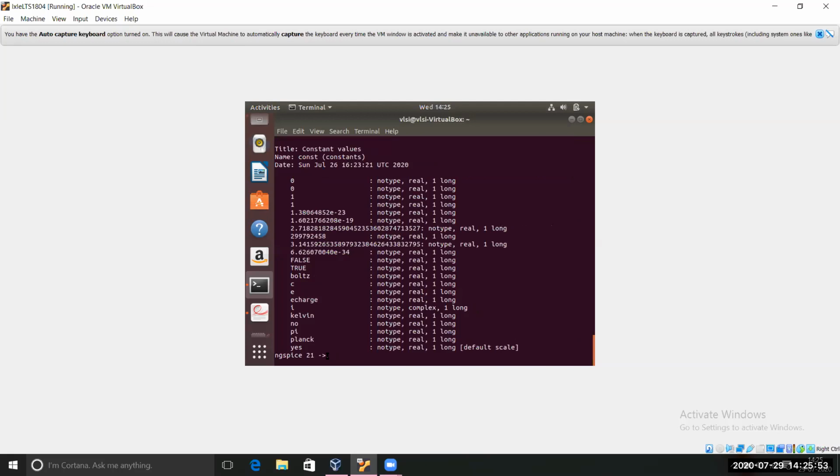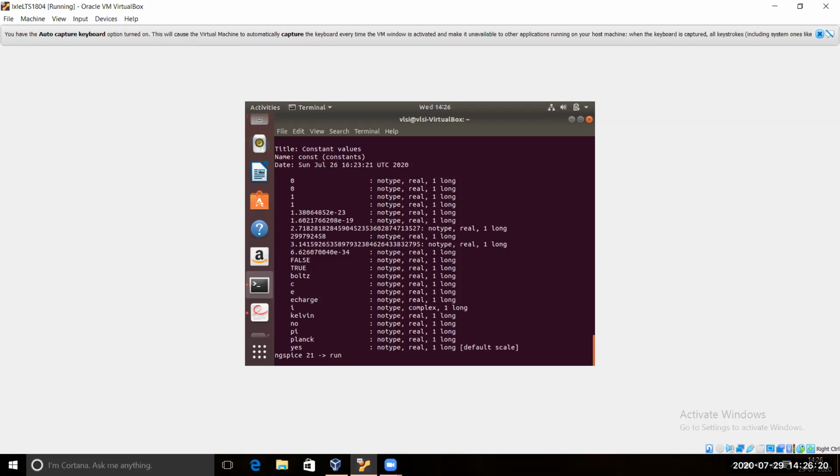The load command is actually used for the .raw files. You can do a source and the name of the file. Then it will load that circuit into ngspice. After that, you do a run.